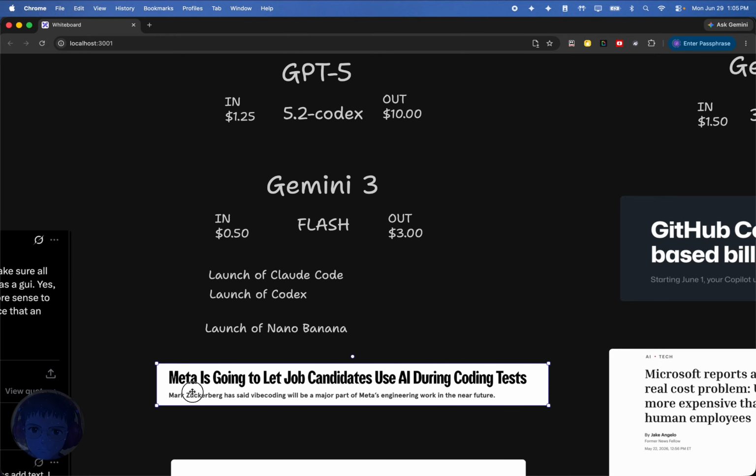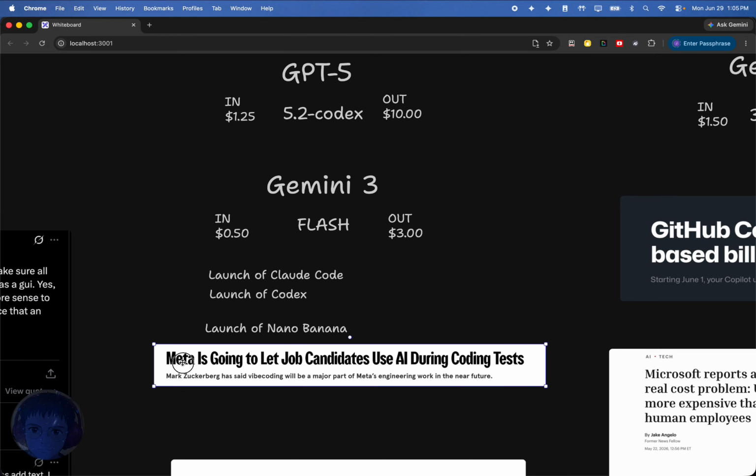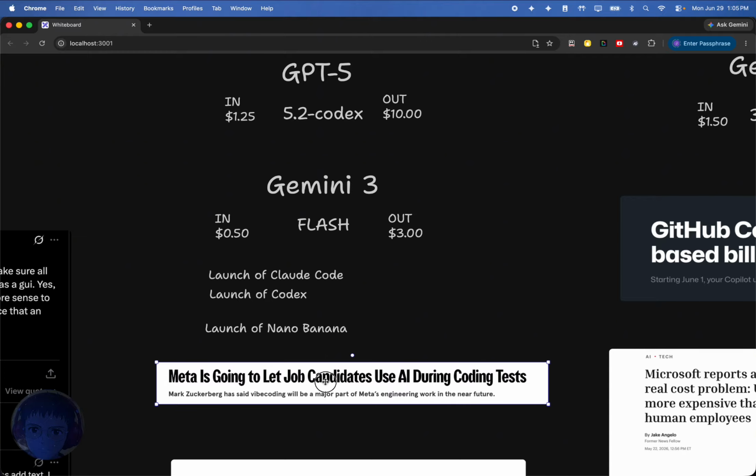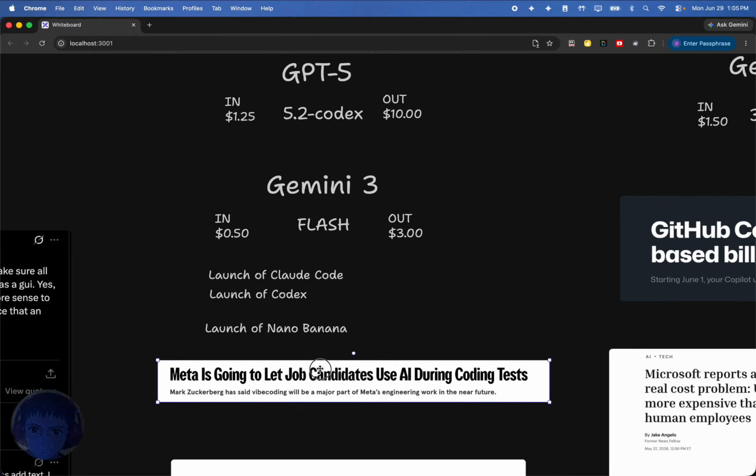And Meta has always been ahead of that kind of a thing. And so this was an interesting point to include. Right, Mark Zuckerberg has said vibe coding will be a major part of Meta's engineering work in the near future. I would say that's already there. Right, if this was commented in early 2025, it's already there. We're already at the point where the majority of code is being written through a prompt.